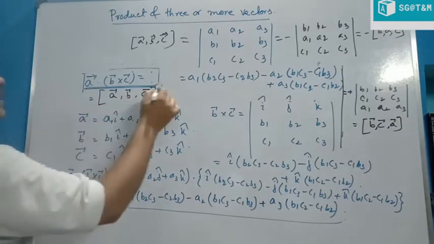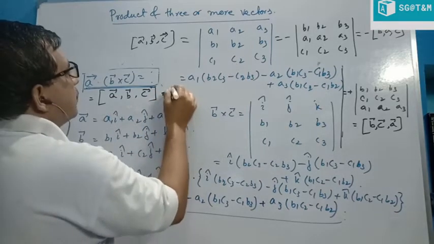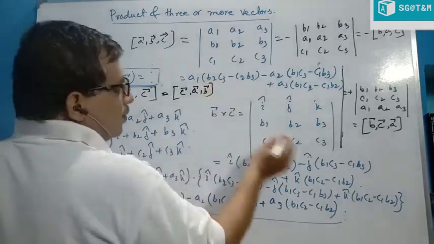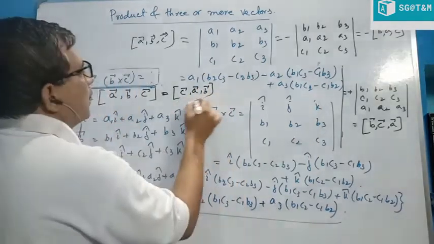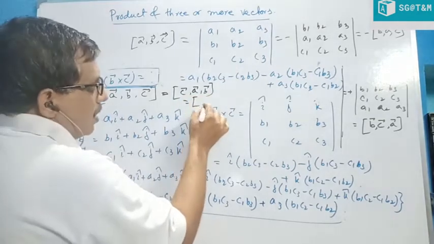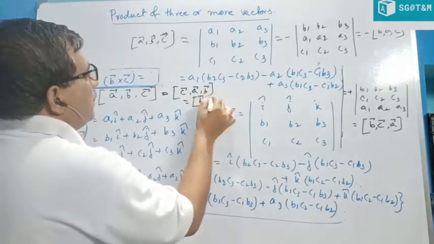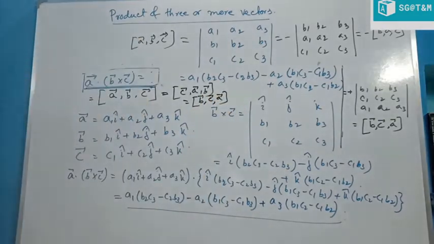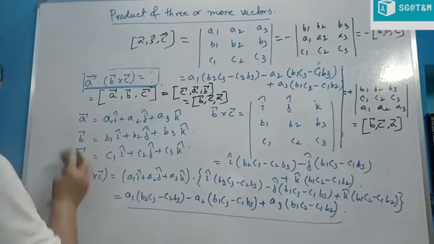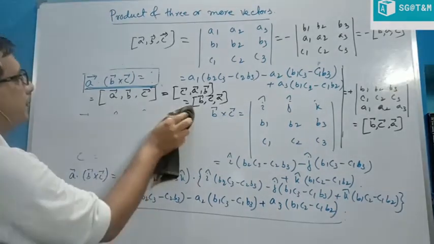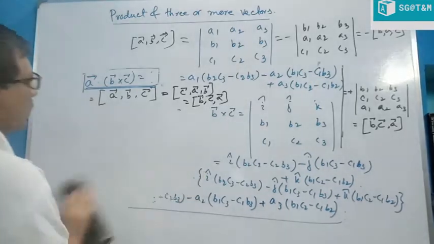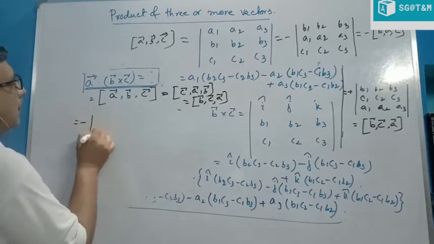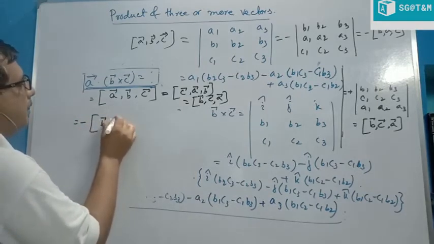So ABC is equal to CAB, and that is also equal to BCA. But if we change only two, then we just take a negative sign. Like that, if we change another, we can write BAC. Change only two, okay, in this way.